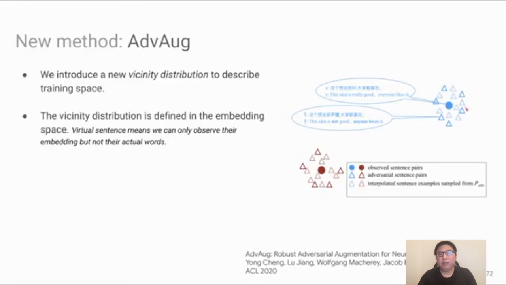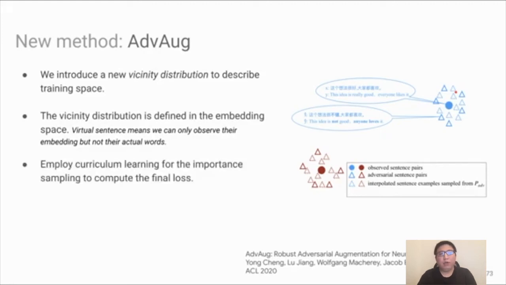In the next step, we can apply the mix-up between the two generated adversarial examples, represented by this dotted triangle here. We do this mix-up in the embedding space and generate a sentence we call the virtual sentence, because we can only observe its embedding but not its actual words. In the end, we employ curriculum learning for importance sampling and then compute the final loss.